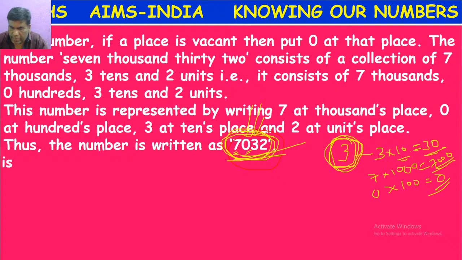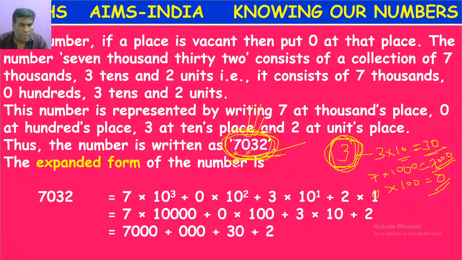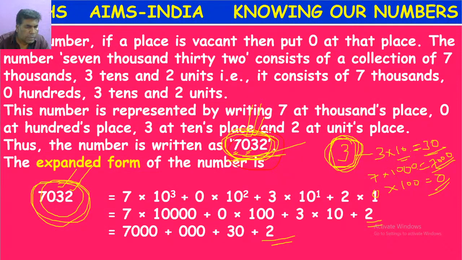Okay, so next. This is the expansion form. Expansion form of 7032. The place value of 2 is 2 into 1, or 2. The place value of 3 is, it is in tens place, so we multiply with 10 power 1, or 10.